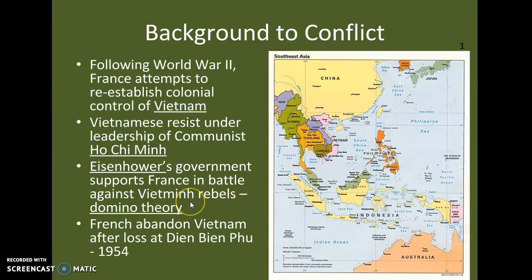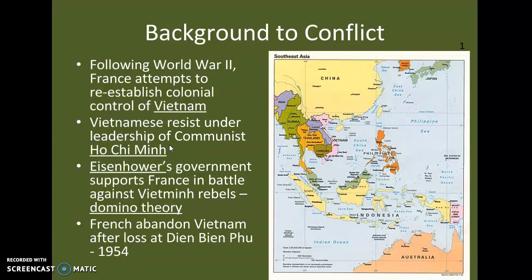Viet Minh is the name for the communist fighters under Ho Chi Minh. So don't forget that. That's on your test. Viet Minh rebels. All right, this is called the domino theory because they're afraid, just like dominoes. You stack dominoes up. When you tip one over, they all fall. They're afraid if Vietnam falls to communism, right? Laos, Cambodia, Thailand, Burma, India, all of these countries will fall to communism as well. It'll be a domino effect. So when one starts, they all will fall.